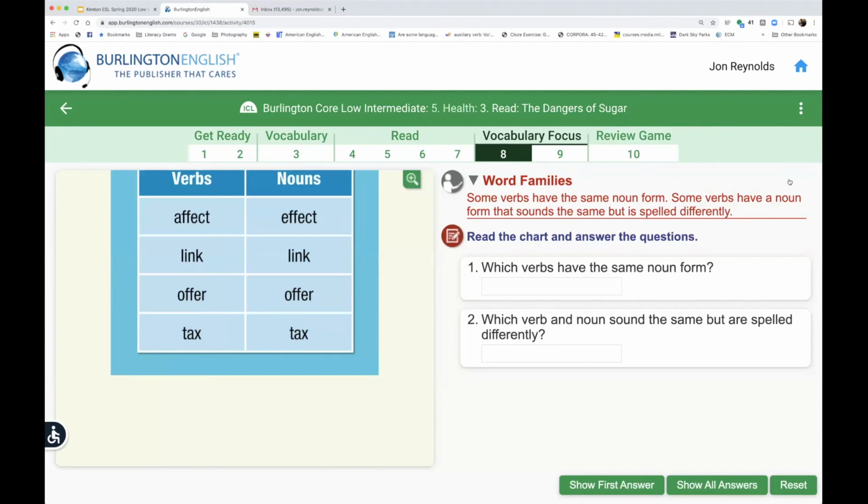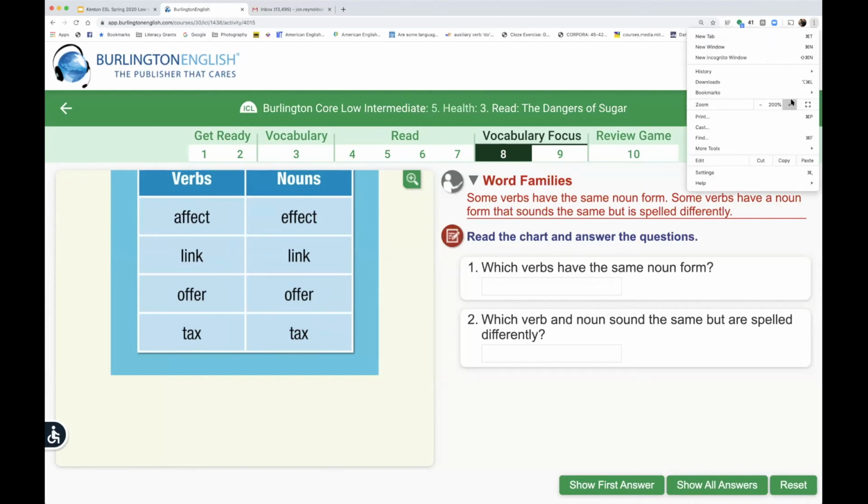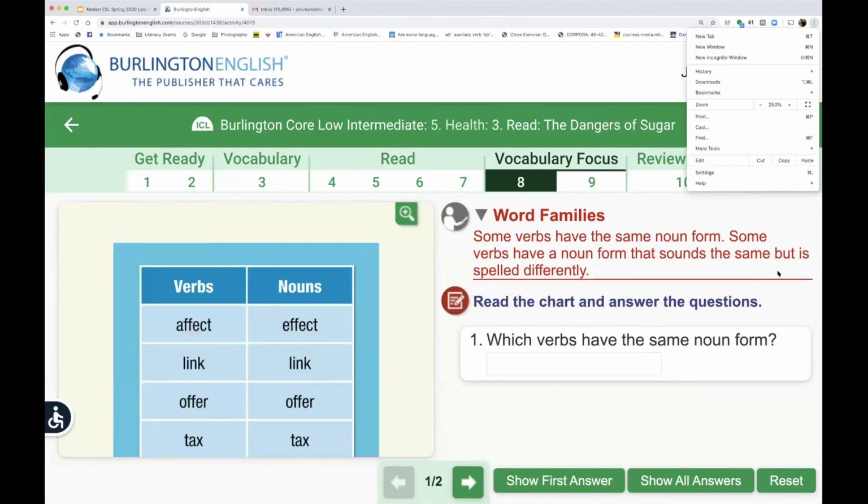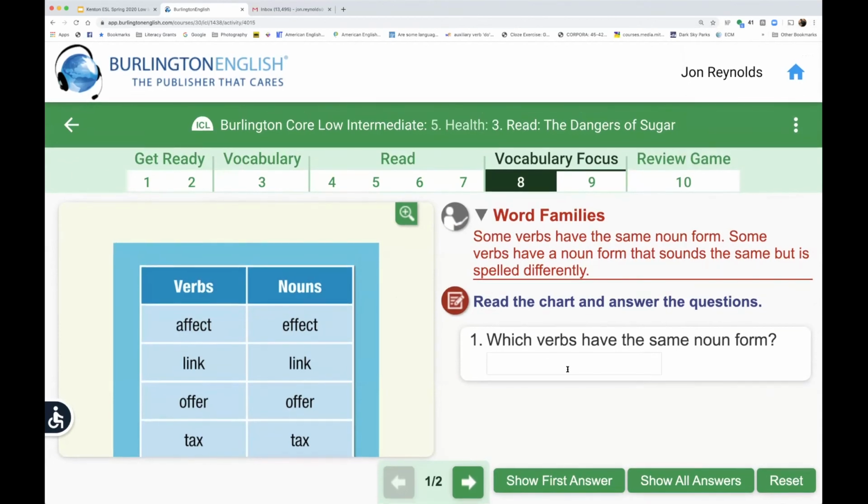Now, I'm going to minimize for just a moment. Just to finish our discussion here on word families, let's look at the question that we see here on the screen. Now, it may be a little small, so I'm going to try to zoom in if I can. Okay, so by looking at the chart, let's do a couple of these examples. For example, which verbs have the same noun form?